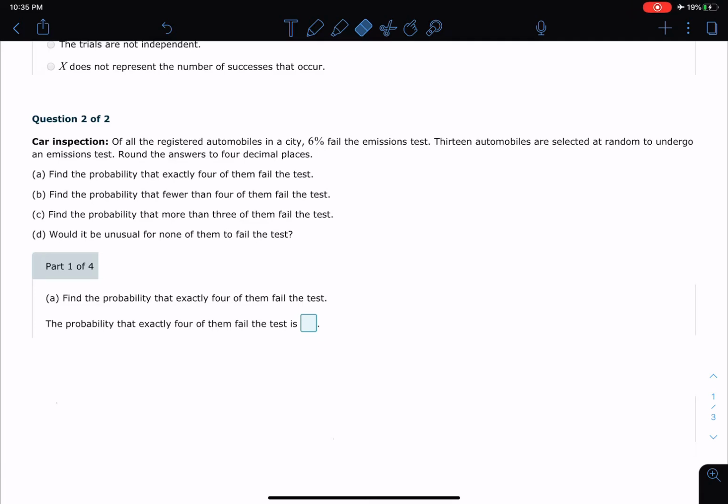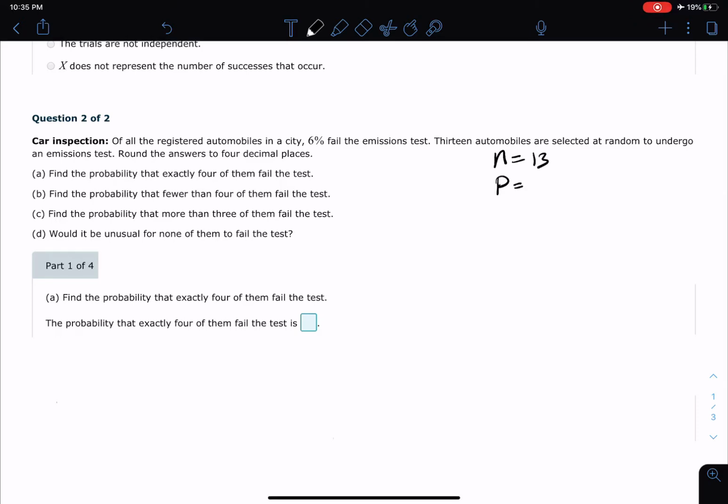Okay, well, first of all, that sounds good. They've got 13 cars that are going to be selected, so let's just start by saying the number of trials n is 13. Part A, find the probability that exactly 4 of them fail. It's a little bit strange, but remember how p is going to be our successes? Well, since we're testing for failures, then p is going to be the failures, right?